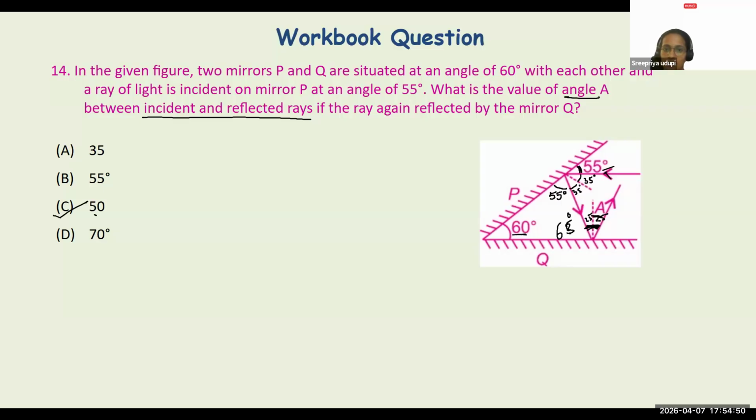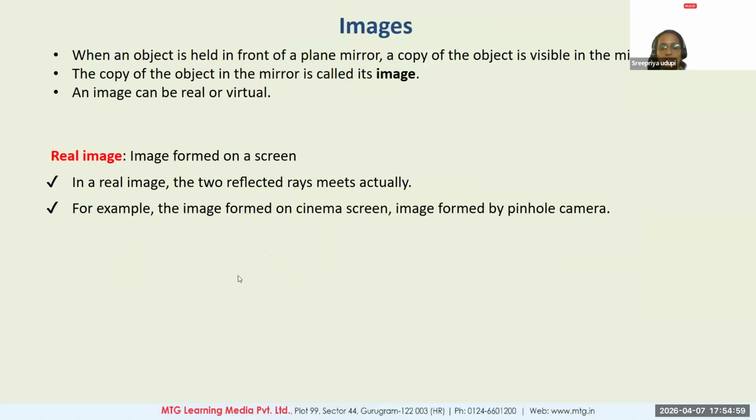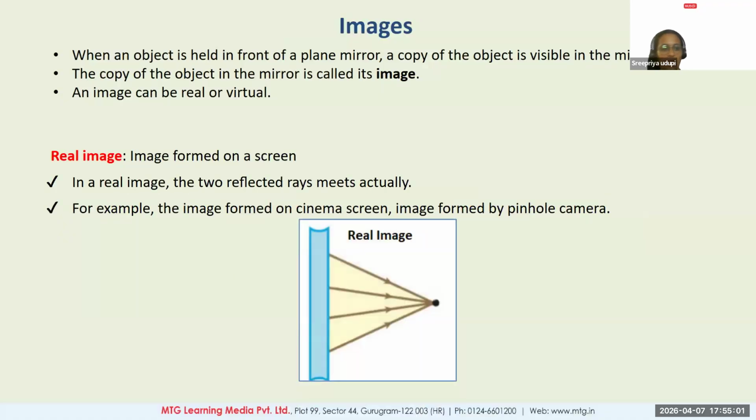Perfect. We are going to get one more very similar question, and I want everyone to answer that. Before that, we will quickly look at what exactly images are and how many types of images we have. Whenever we experience the formation of an image in a plane mirror, the light rays meet at a point to form an image. A copy of an object which is visible in the mirror is basically called an image.